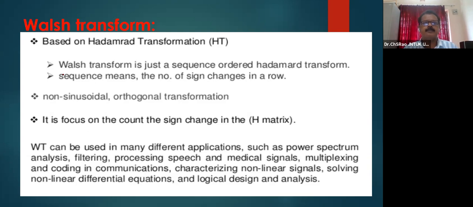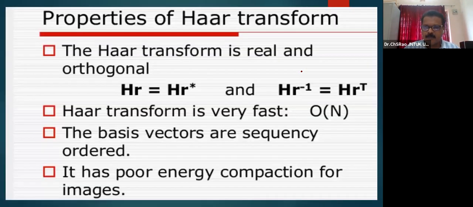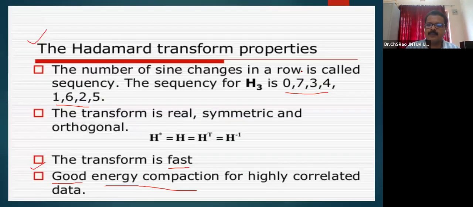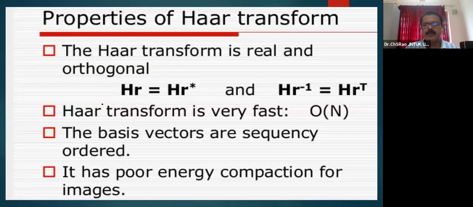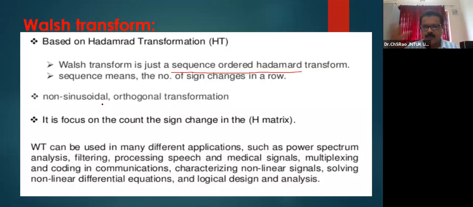Based on the Hadamard transformation, Walsh transform is being developed. It is just a sequentially ordered Hadamard transform. This is a very important point, the listeners should make a note. It is a sequentially ordered Hadamard transform, meaning the Hadamard transform sequence is not proper, 0 7 3 4 1 6 2 5, whereas in Walsh transform, people thought of making this sequence a proper one. Sequencing means the number of sign changes along a row.